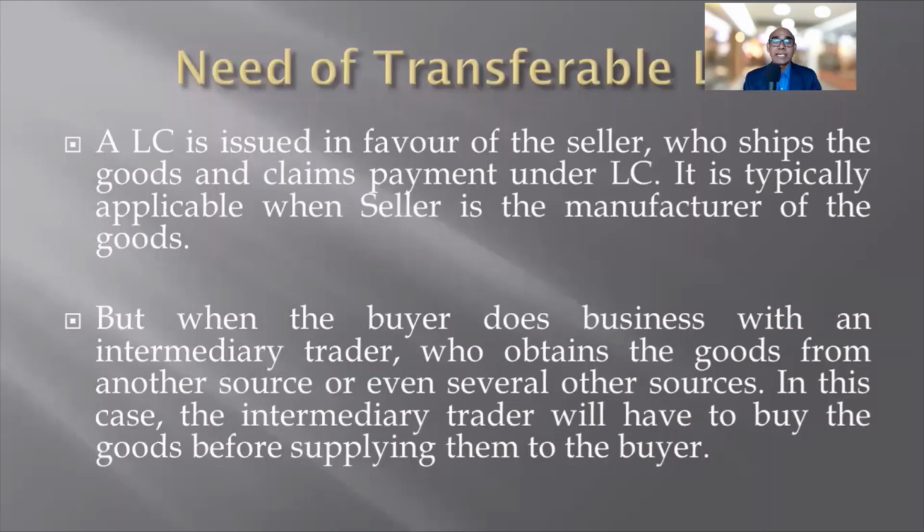So when the seller is not the manufacturer of the goods, in that scenario, if the seller is a trader or intermediary trader, he needs to acquire the goods before supplying them to the buyer.